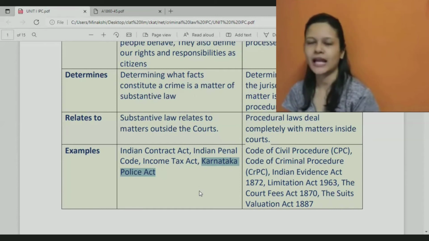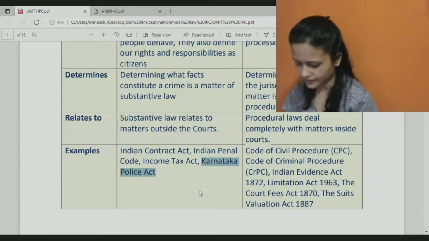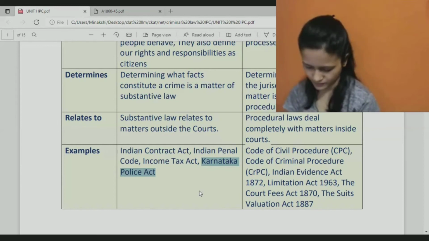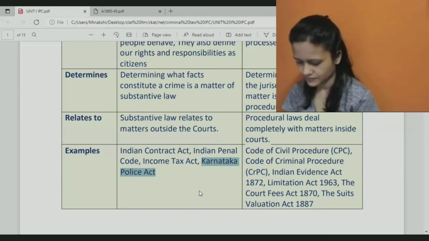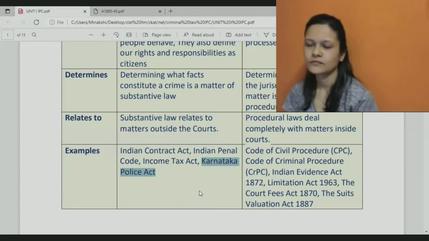What about the Karnataka Legislative Assembly? What will they do? Vidhan Sabha, Vidhan Parishad. They will pass the regulations or rules, which will go to the Governor, and it will work in the state.